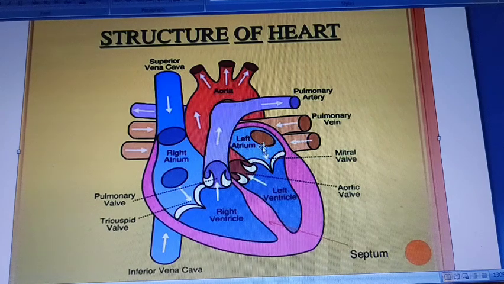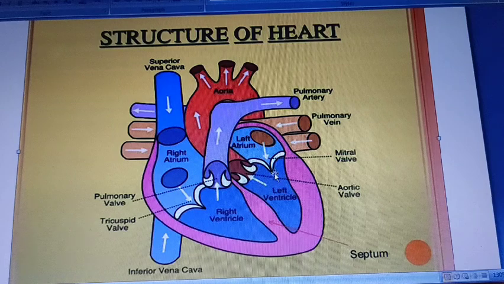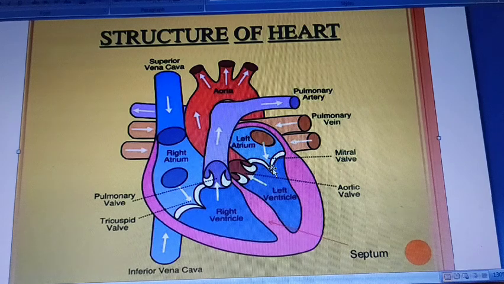From the left atrium it reaches the left ventricle via the mitral valve or bicuspid valve. The function of the mitral valve or bicuspid valve is that it allows the blood to flow from the left atrium into the left ventricle.